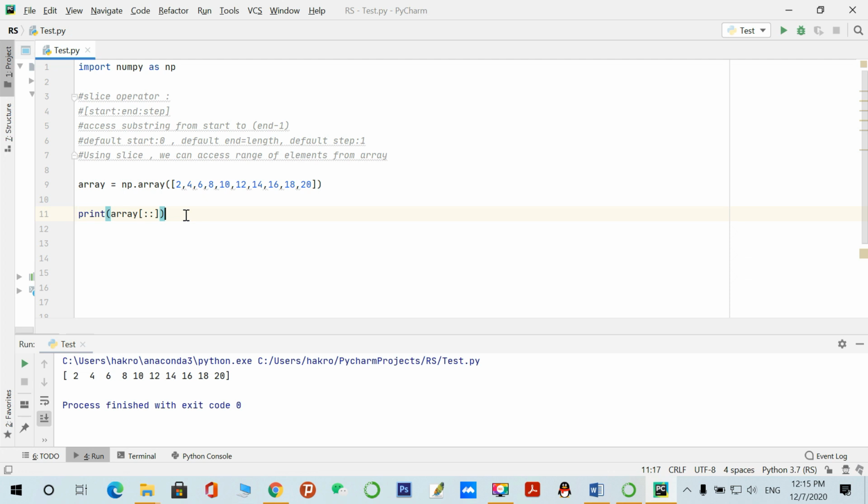So this is basically how the slice operator works. First you have to give the starting point, second the end point, and the third one is the step, which is optional. You can give it or not according to your logic or condition. So that's it.